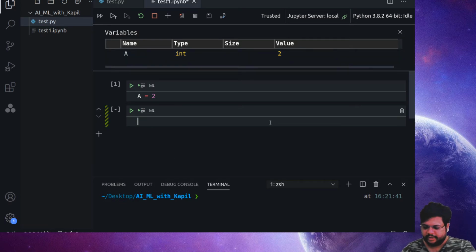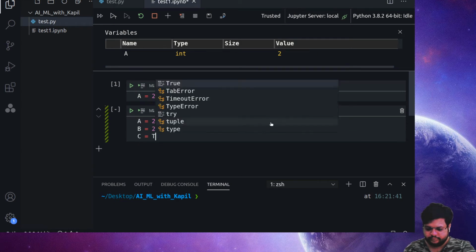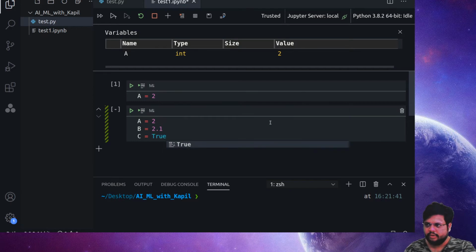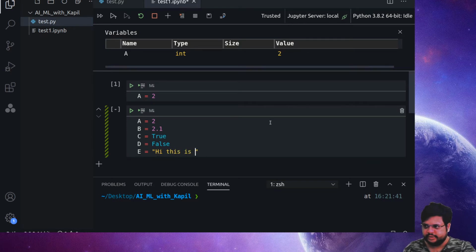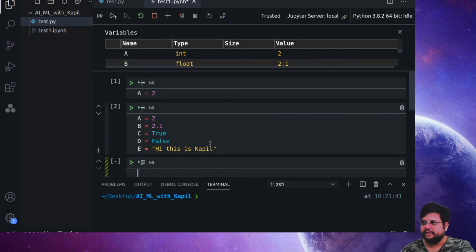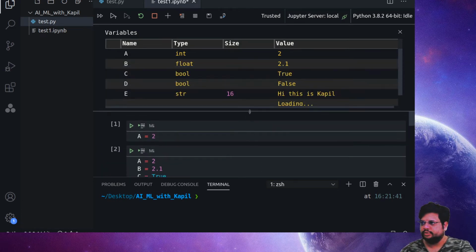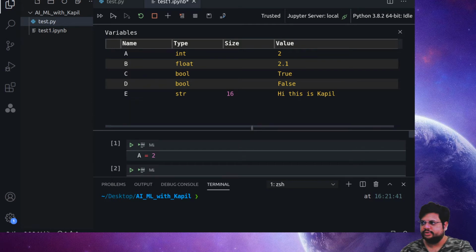So suppose I'm writing a equals 2, b equals 2.1, any fractional value. Then c equals True. So we have two types of things, True and False. So let me also write d equals False. Then e equals, let me write, "hi, this is Kapil". And the moment I run this, we'll go to the variable explorer and see what it is generating out here.